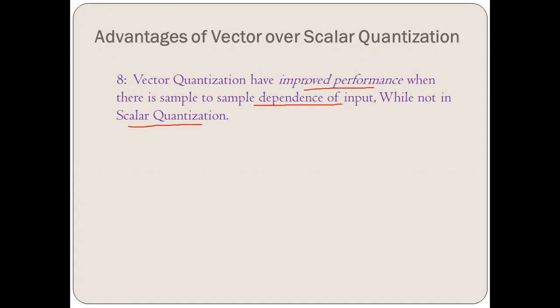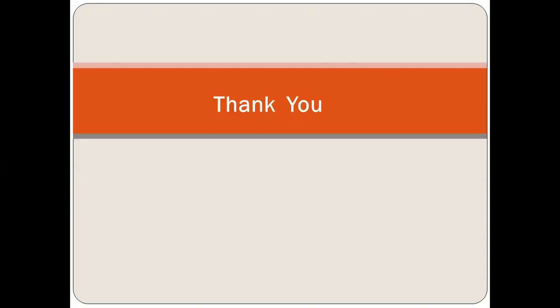This we have already seen as the first point: in vector quantization, the source input and source output are grouped into blocks, that is vectors of data, while in scalar quantization we are treating each sample separately. So that is the main point. This is how the performance of vector quantization improves. So that's all for this lecture. I hope you have understood this. Thank you.